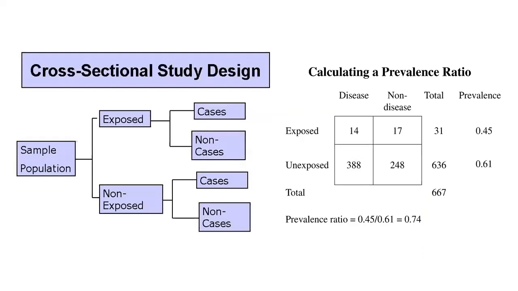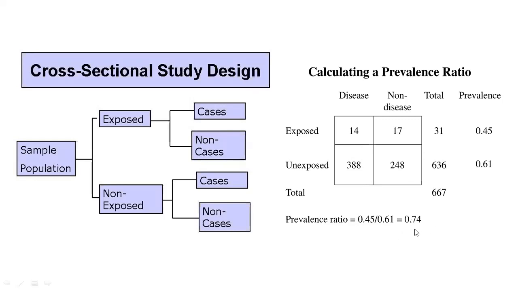So you take up a population cohort who is following a particular diet, and who is not following that diet, let us say a gluten-free diet. How many are developing autism? How many are not developing autism? That kind of analysis you do, and you calculate the prevalence ratio as disease among exposed and disease among non-exposed. 14 divided by 31 comes to 0.45. 388 divided by 636 comes to 0.61.